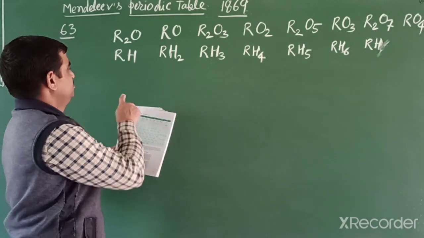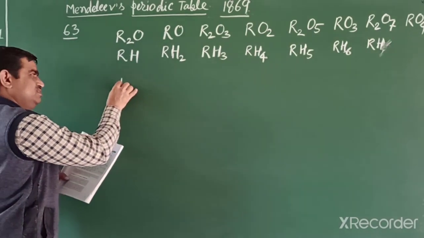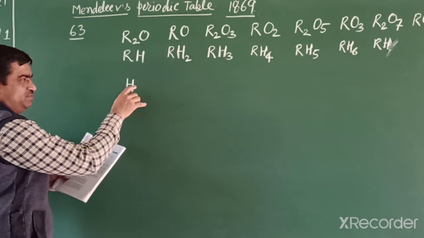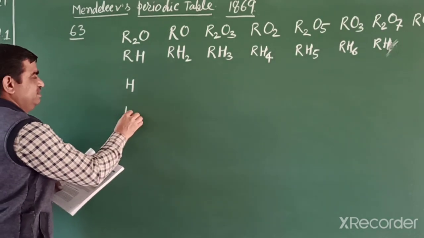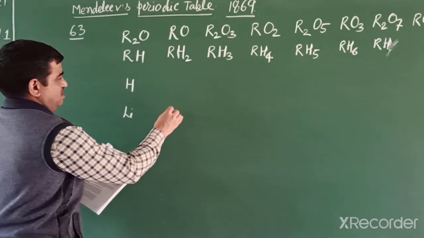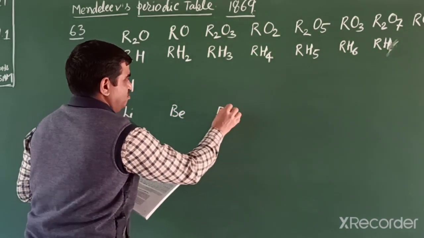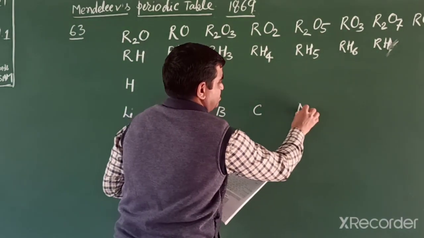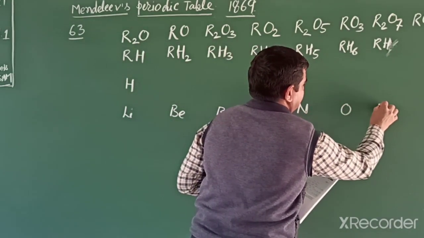In the first period he placed only hydrogen, the first element. At that time helium was not discovered. Then lithium, beryllium, boron, carbon, nitrogen, oxygen and fluorine.